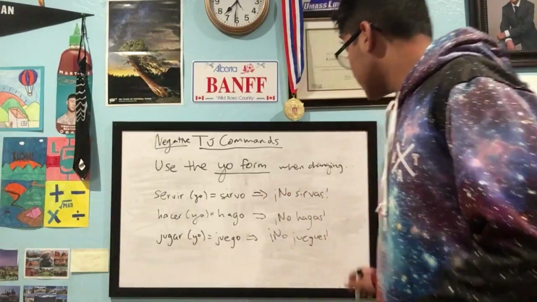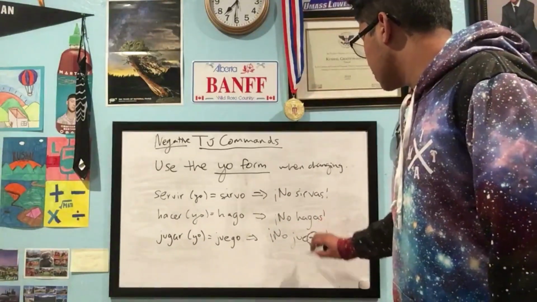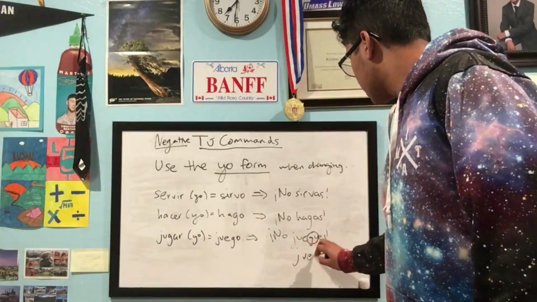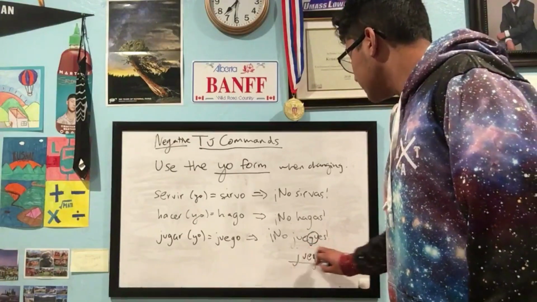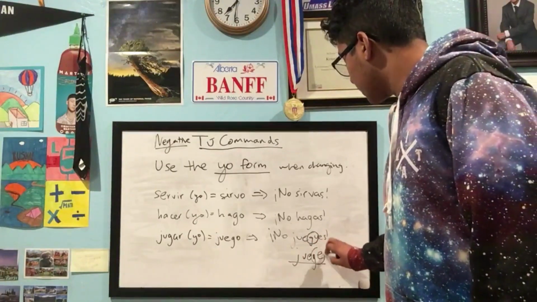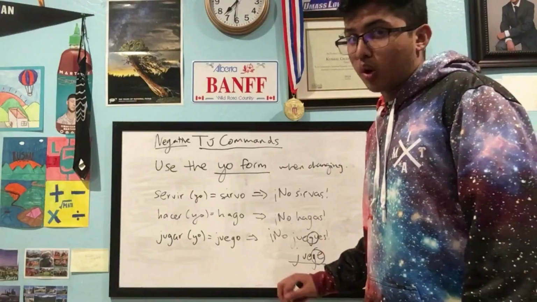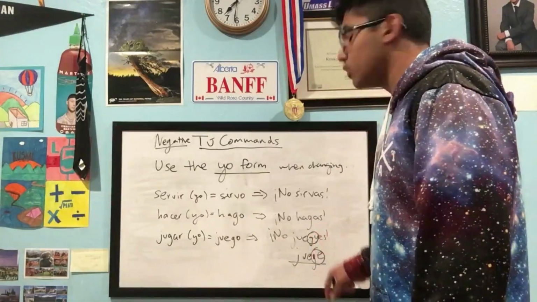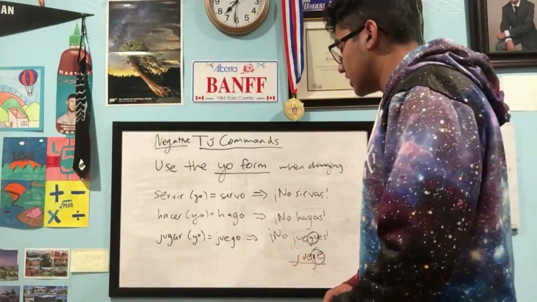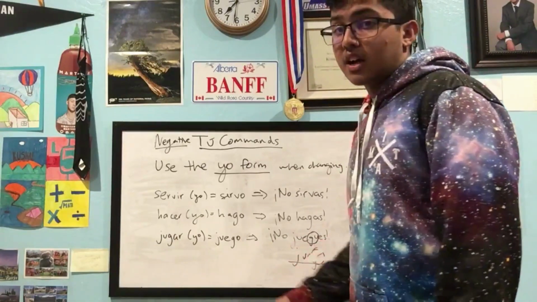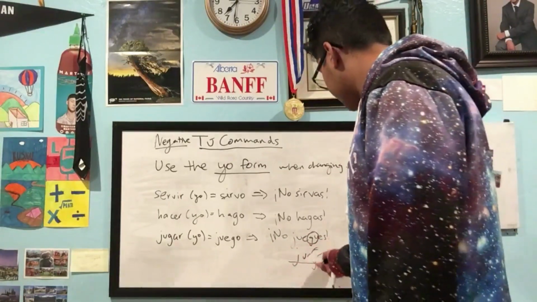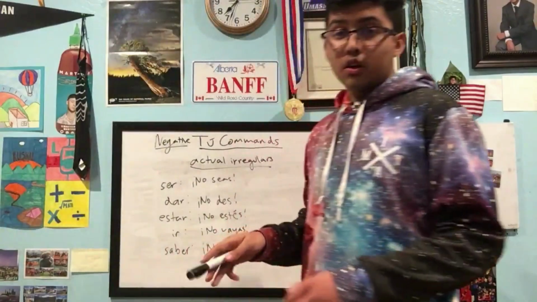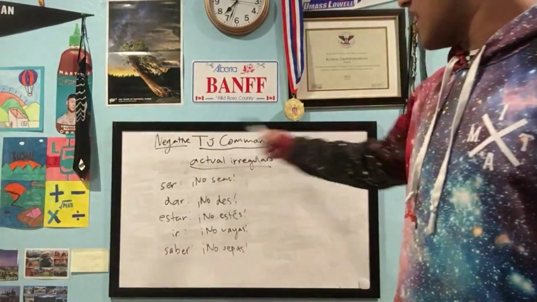Notice how I added the U, because if you just put a G there, it would make a soft G sound, and you don't want that. You need to put the GU to retain the sound of the G. And if you learned cargar and the ZAR verbs, the same concept applies here.